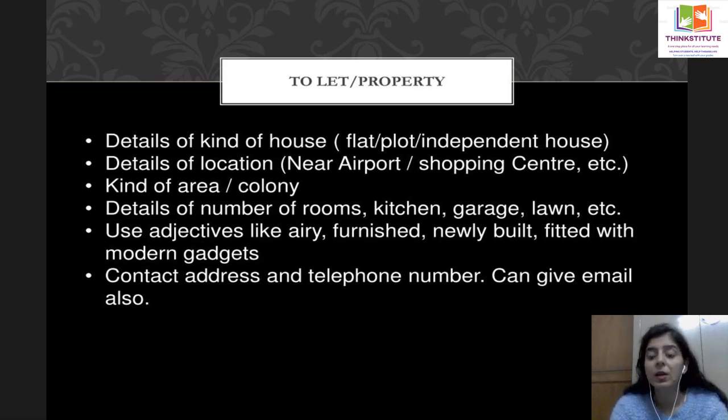For example, you need your steel almirahs. The cupboards are not there. So there is a space there, but there is no cupboard. And newly built, fitted with modern gadgets. You have to give your contact address and telephone number in any ad. You can also give your email ID as well.